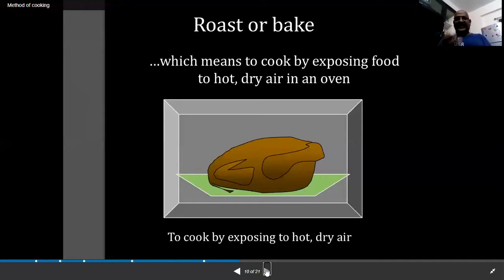And apart from that, we have roasting methods in Indian cooking also: tandoor, pot roasting, spit roasting. The charcoal releases the fire, and the dry heat passes through the air and cooks your chicken tikka, tandoori chicken, and kebabs, all these things. You can cook in the oven, or you can cook in the clay pot oven also. Both methods we can call roasting.